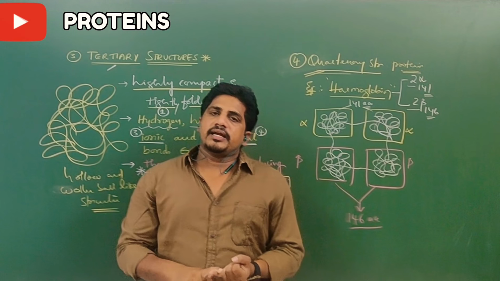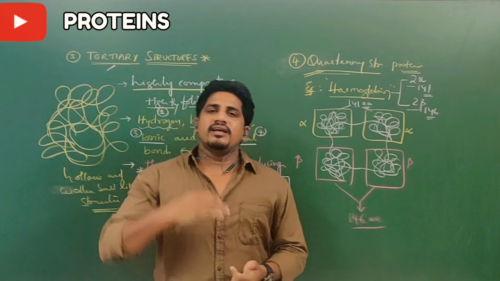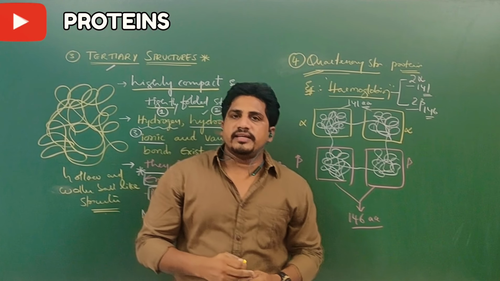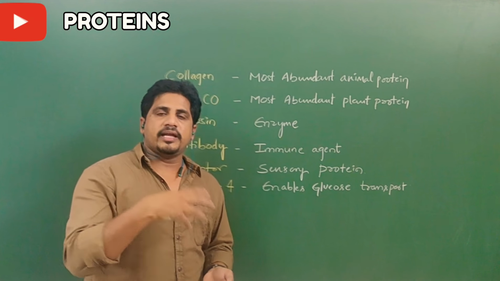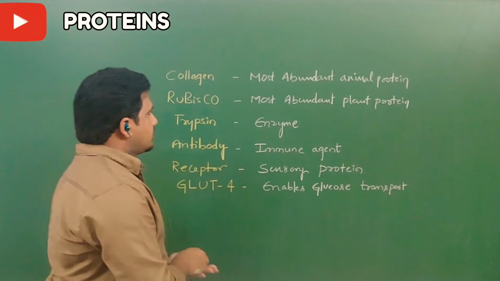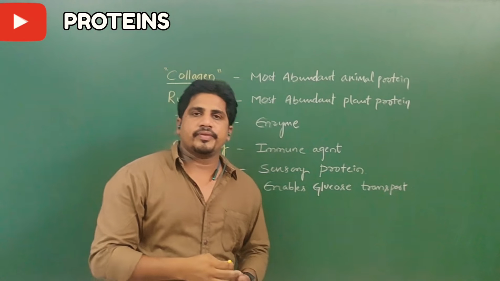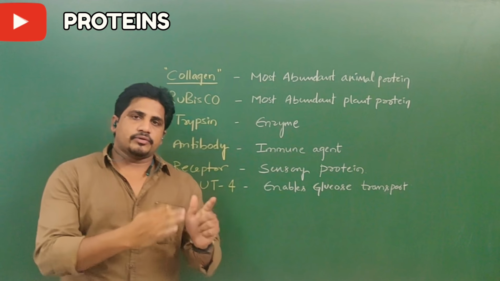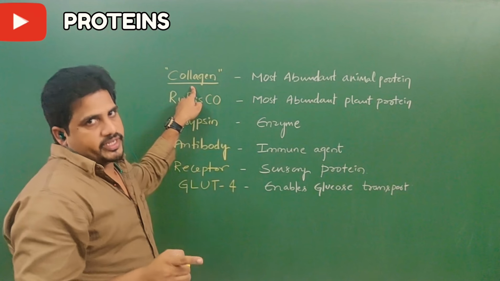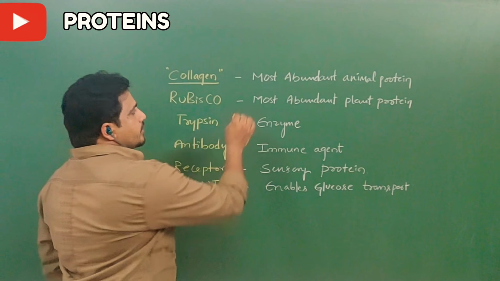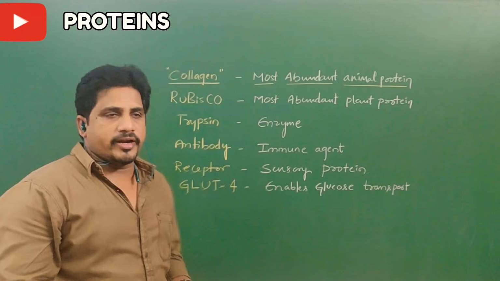So primary, secondary, tertiary, and quaternary structures and their respective examples are very important. Now let us see, other than these examples, what other proteins there are and their importance. Some other proteins not discussed along with the structures: collagen. You already heard this term in our first sessions, in animal tissues, the connective tissue part, collagen fibers, white bundled fibers. Collagen is a protein found only in animals. That's why it is the most abundant animal protein.